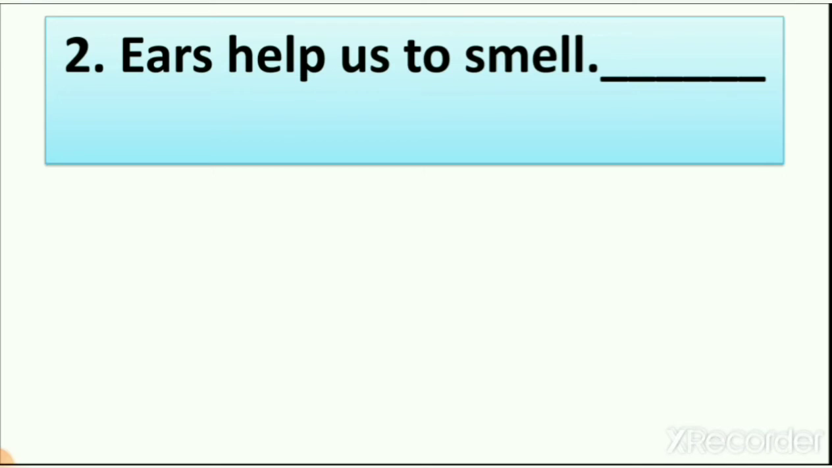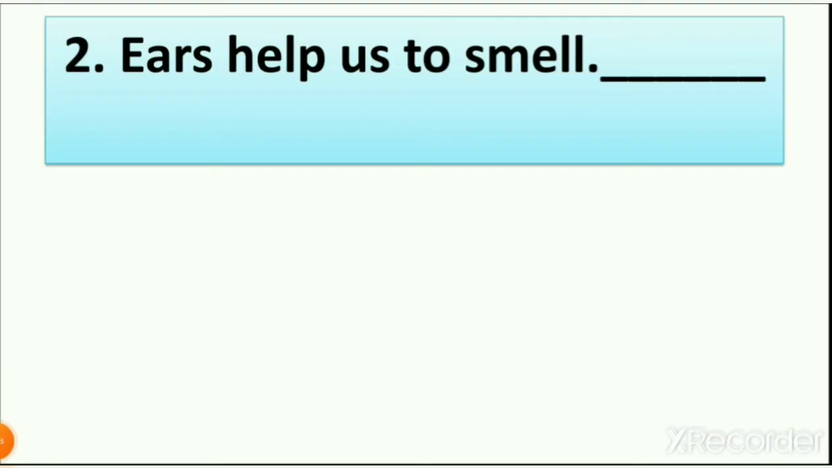So how do you hear? With your ears or nose? Ears. So do ears help us to smell? Yes or no? No. Why? Because ears help us to hear things. Now, which body part are we using to smell different types of things? Like an onion smell is very bad, while a rose smell is very sweet. How do we know? Because of our nose. So ears help us to hear, not smell, right?